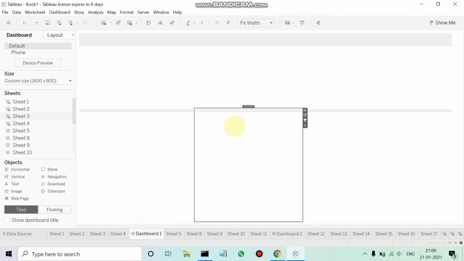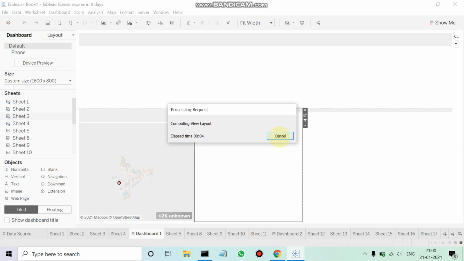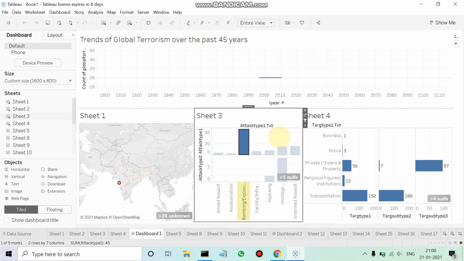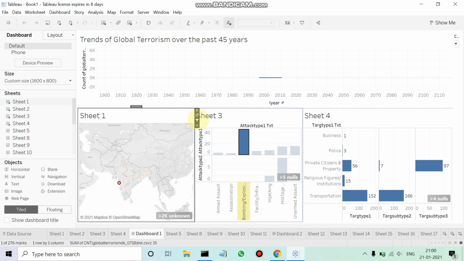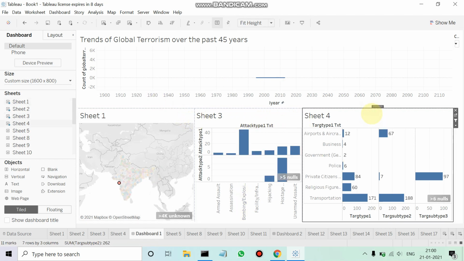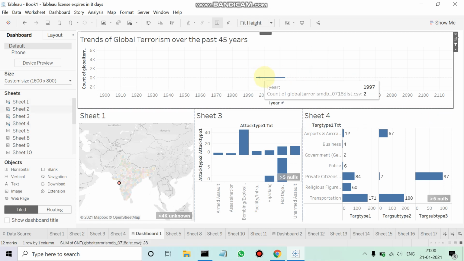I've also made a dashboard here, which is just loading right now. It will take some time to load. And the dashboard here talks about the various modes of attacks that took place in India. I have marked it on Mumbai right now, and as you can see, I have turned the filter on all of these individual worksheets so that they can be interactive for us to use.